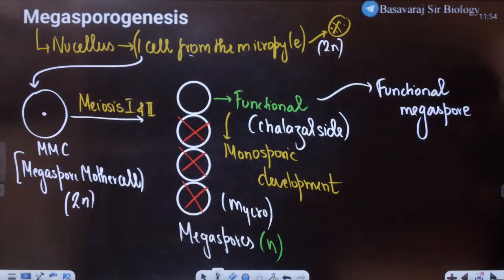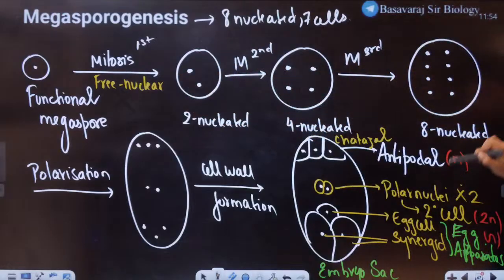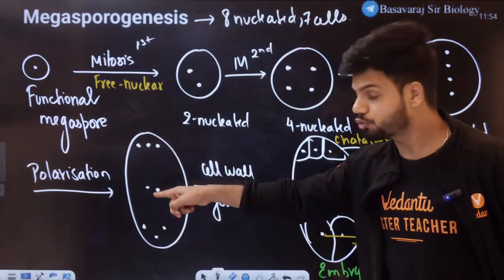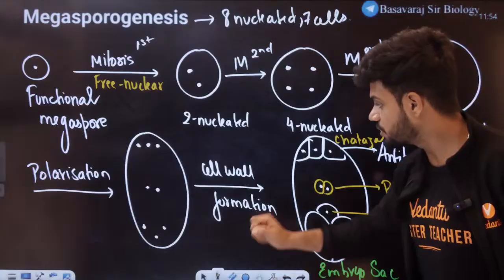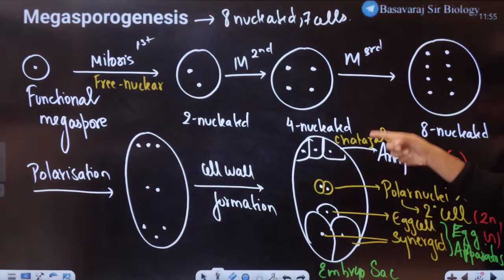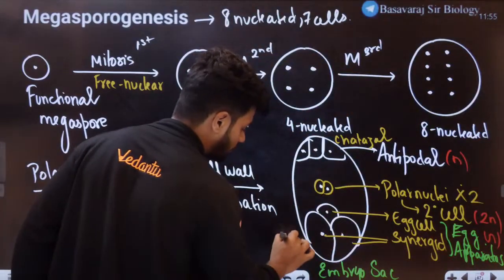This functional megaspore undergoes mitosis 1, mitosis 2, mitosis 3, giving an 8 nucleate structure. Then it undergoes polarization. Here we have 3 at the bottom, 3 on top, 2 in the middle. Then cell wall formation happens. Chalazial side is on the top. On the bottom we have the micropylar side.